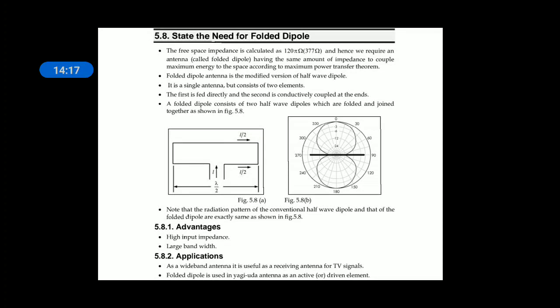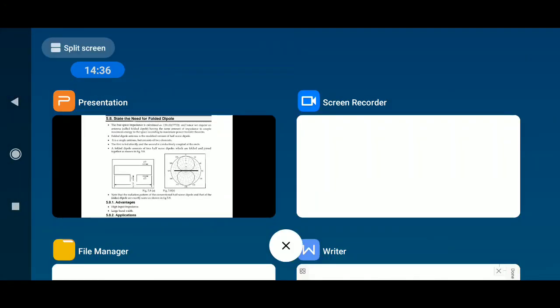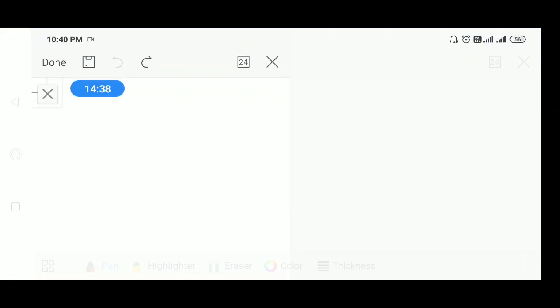The reason is the impedance of free space is 120 pi, that is 377 ohms, whereas the impedance of a half wave dipole is only 73 ohms. Hence the 73 ohms and this 377 ohms are not matched.